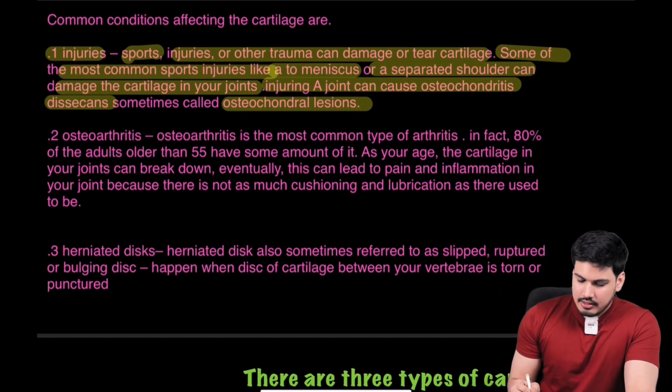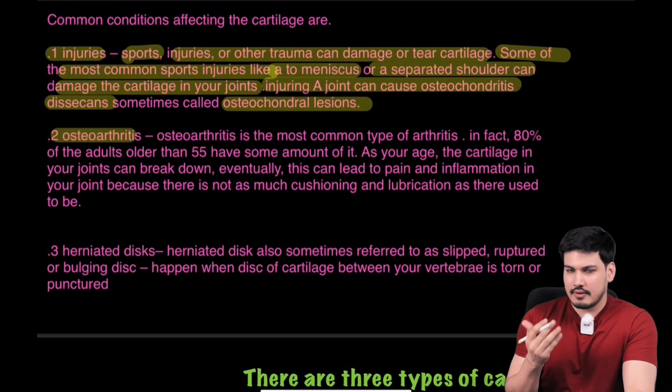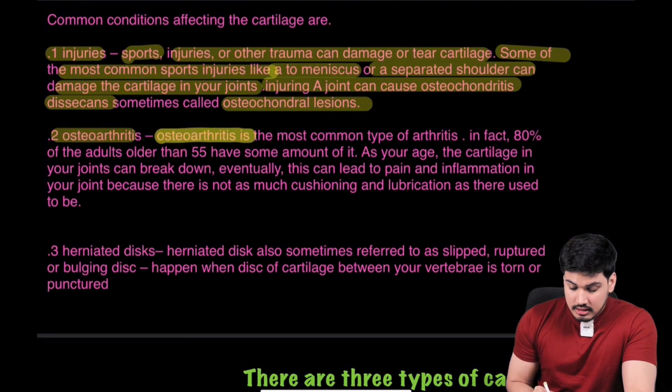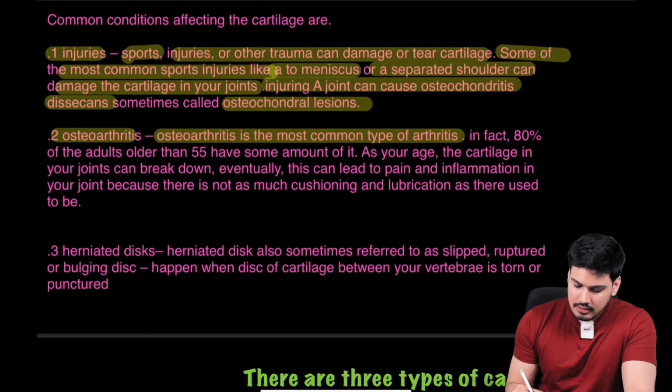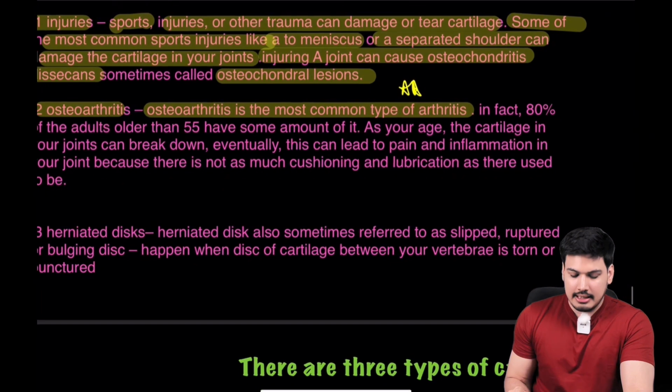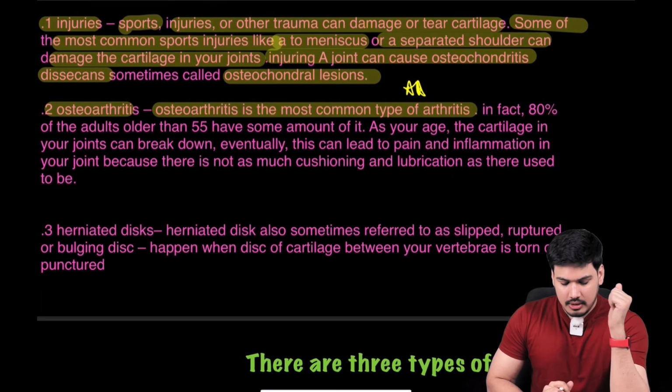Okay, the next condition is osteoarthritis. Osteoarthritis is very common. Osteoarthritis is the most common type of arthritis. See, this is so important, right? Here only we are doing what? Here only we are clinically correlating also, कि हम cartilage पढ़ क्यों रहे हैं भाई? Cartilage इसलिए पढ़ रहे हैं क्योंकि इनकी conditions important हैं.